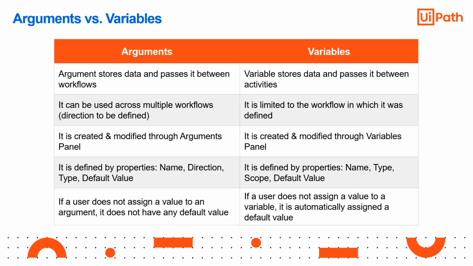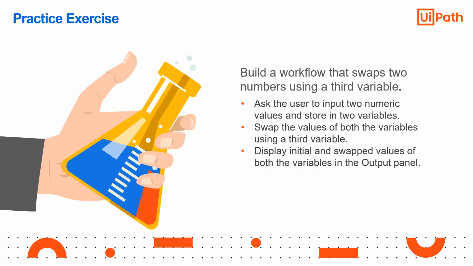So basically arguments are created and modified through the arguments panel. Variables are through the variables panel, right? An argument is defined by the properties name, direction, type, and value. A variable is defined by name, type, scope, and default value. If a user does not assign a value to an argument, it does not have any default value. If a user does not assign a value to a variable, it is automatically assigned a default value, which is generally 0. So these are the basic differences between arguments and variables.